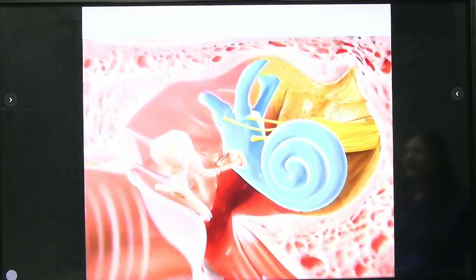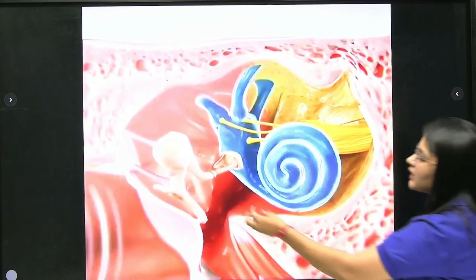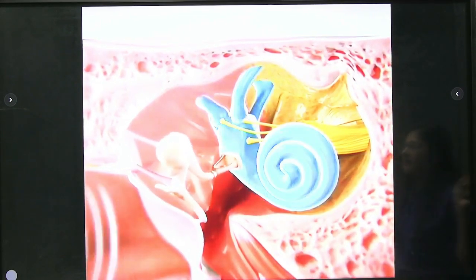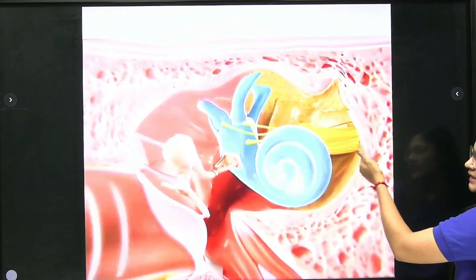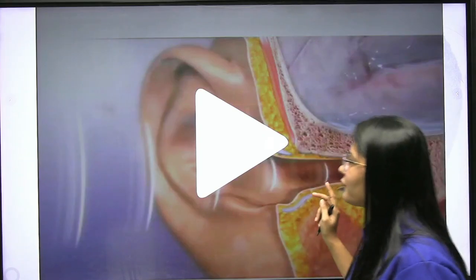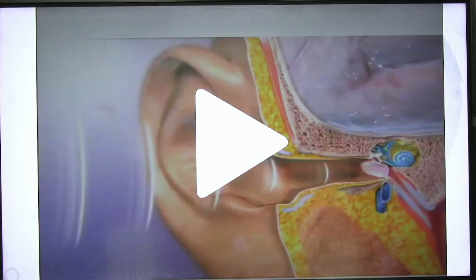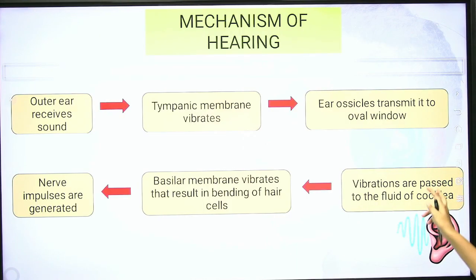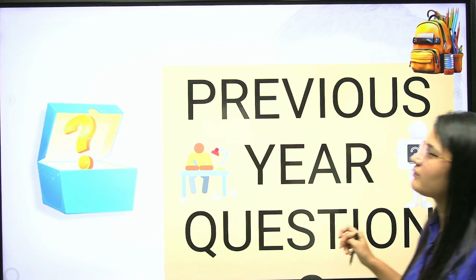Clear? So what do they do? They are doing their transmission work. They are converting these vibrations into electrical impulses. Now this nerve, the vestibulocochlear nerve, will send these impulses to your brain. Okay? So this was the main physiology of your hearing. I hope everything is clear after watching this video. Now, you can take a screenshot of this as well. Next we will start with our previous year questions.